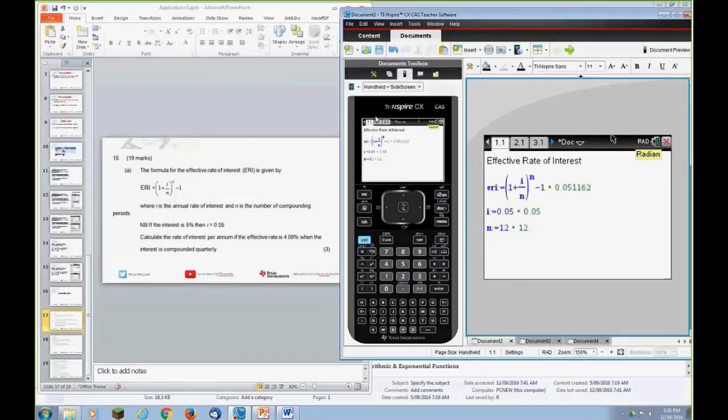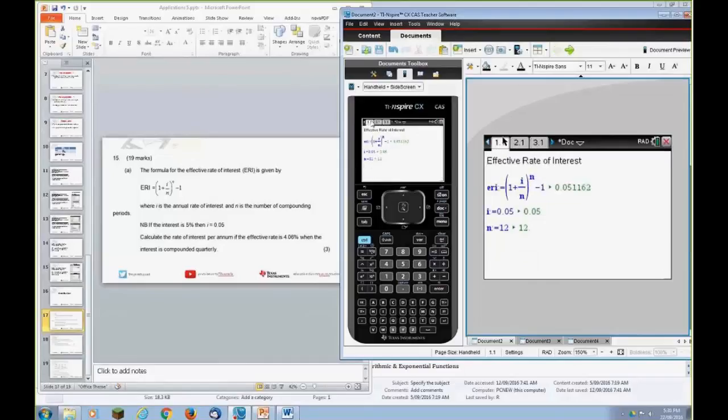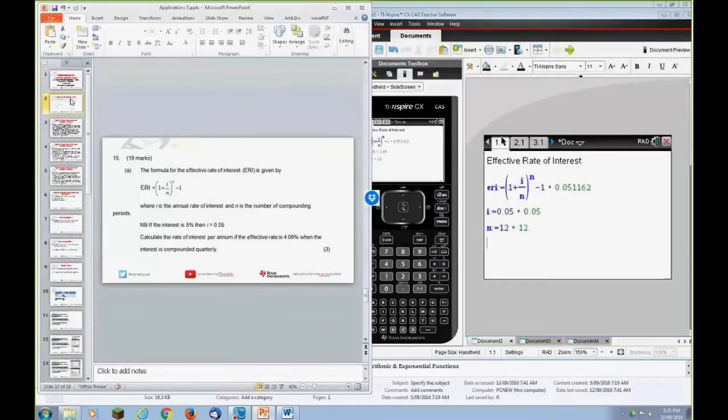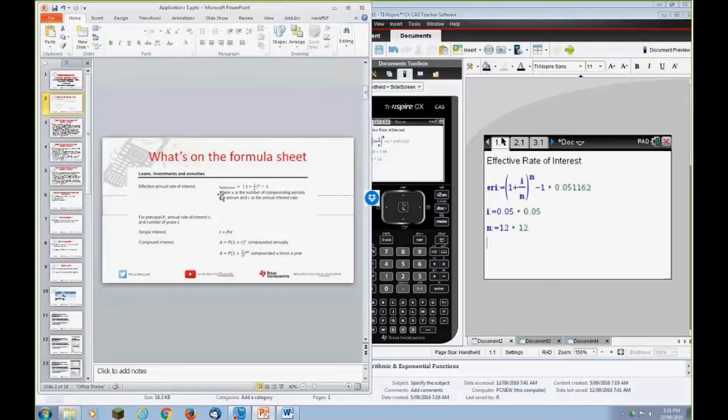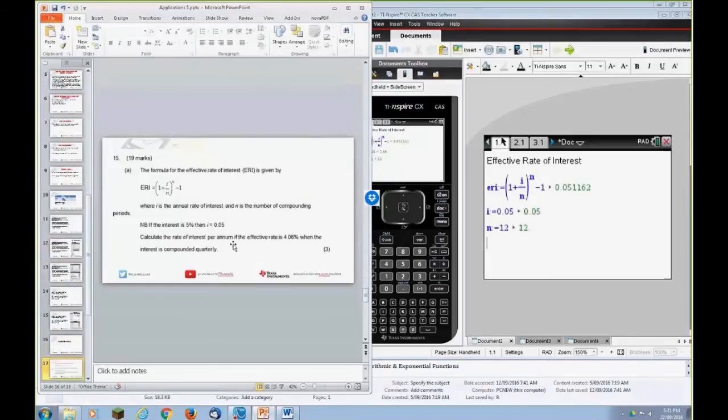Oh, that's scary. Effective interest rate. That's a really interesting thing. Yep, and that's the start of the exam type question I'm going to be dealing with today. Now, the effective interest rate formula is actually provided. That is on the formula sheet. And in this particular question, they're providing you with the formula in the question as well to have a look at. So I'm actually going to start a new document